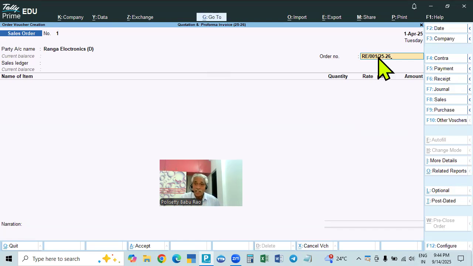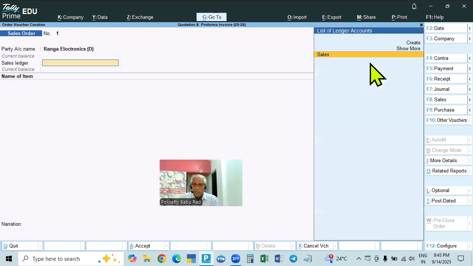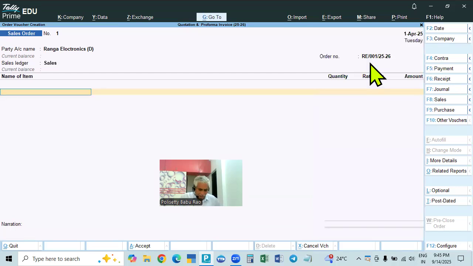We are making an optional voucher, so it will become a quotation. In a quotation there will be no order number. That is why you can keep the same number it takes. Even if you give RE slash 001 slash 25, it will not be taken anywhere. So now we are going to sales. This is for sales only.